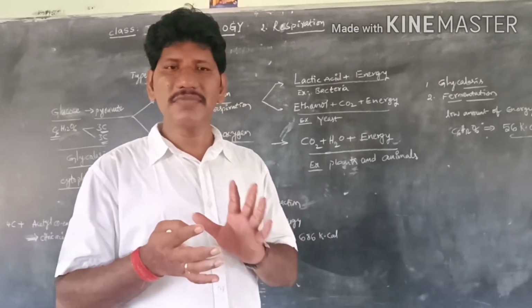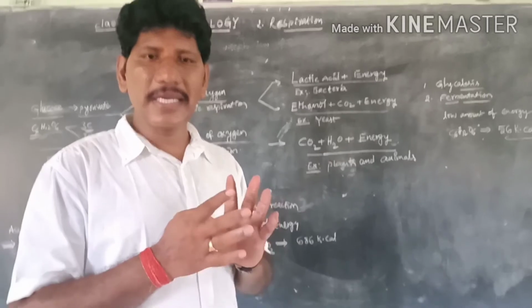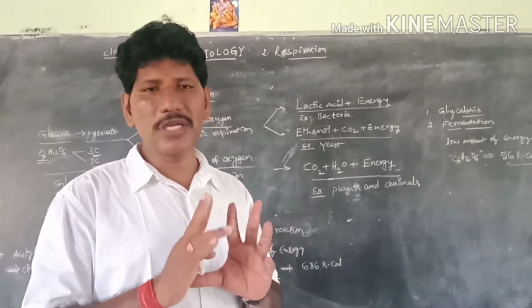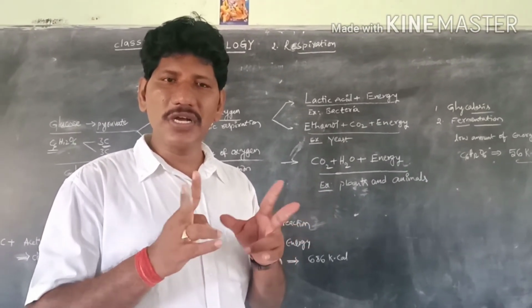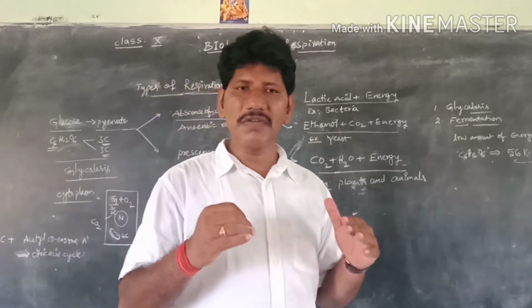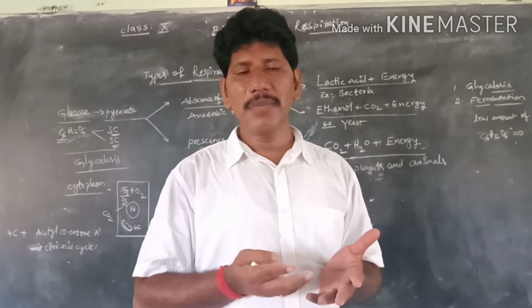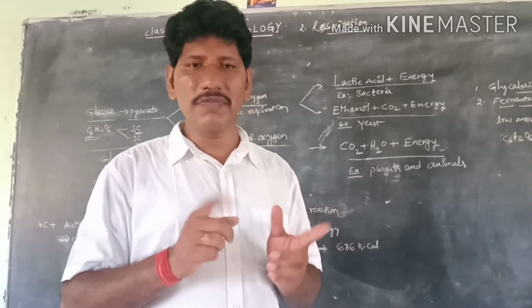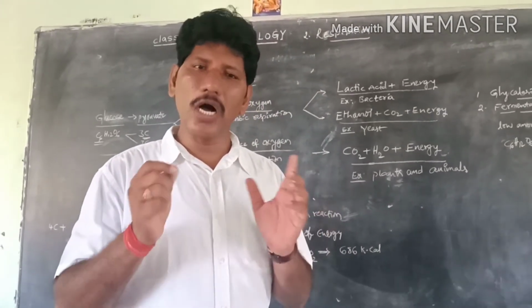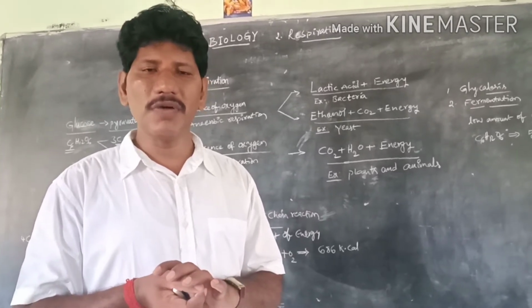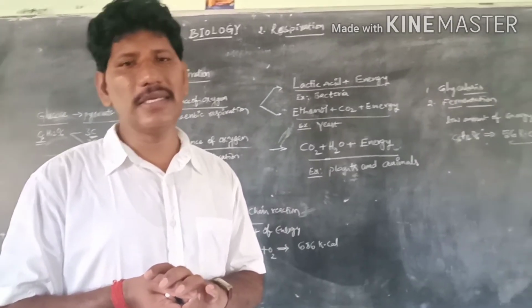How? Based on these phenomena, we can categorize respiration into two main types. With the availability of oxygen, the majority of organisms can respire and produce energy. But in the case of low oxygen or absence of oxygen, some organisms can also survive in nature.